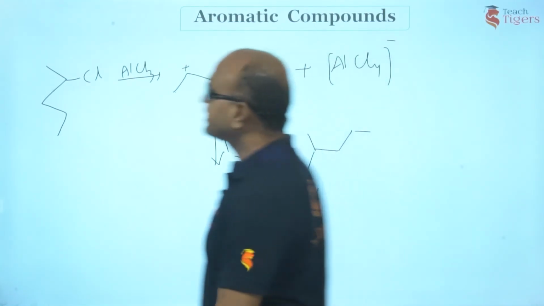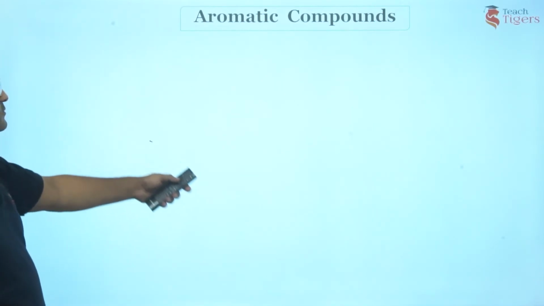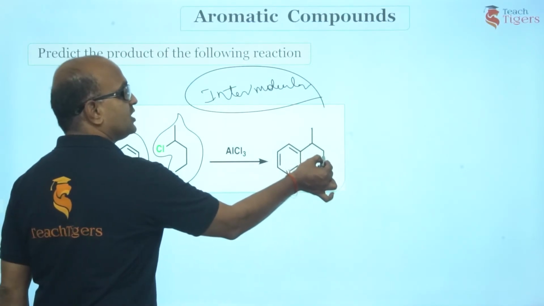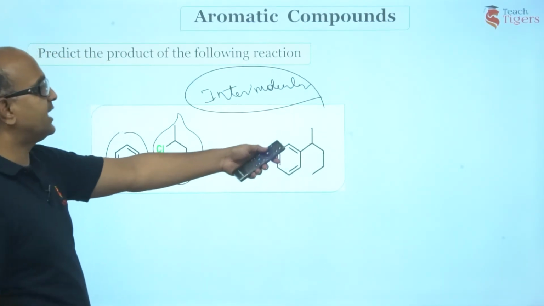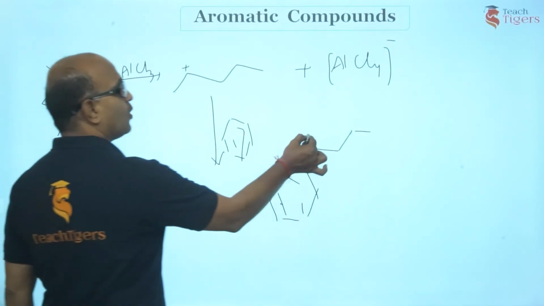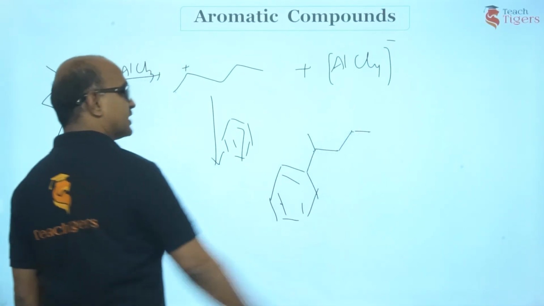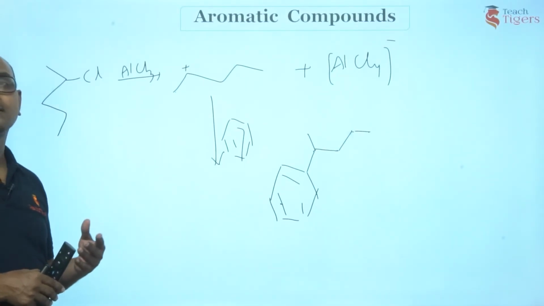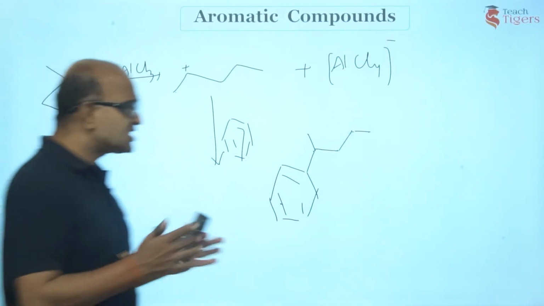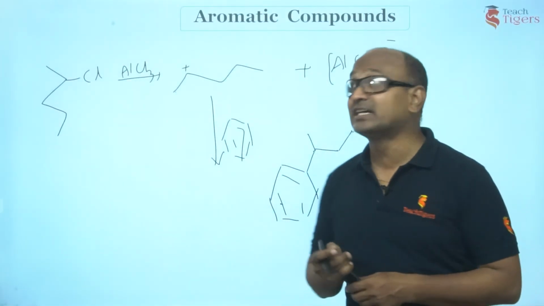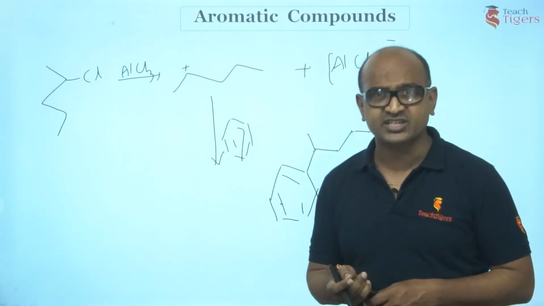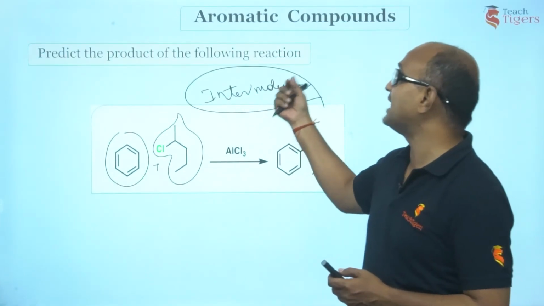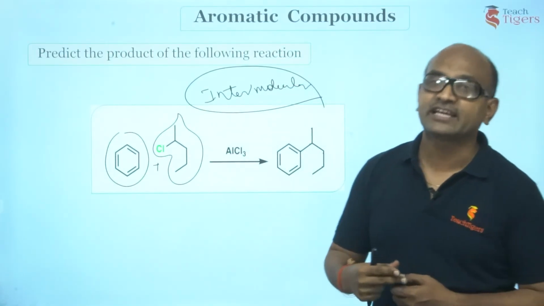Am I right? Just check it out. Is this what we have? Just see. So this is the product we have. 1, 2, 3, 4, 5. Right? So that is what I have written there. It is attached to the second carbon. Am I right? Is this point clear? We call it 2-phenylpentane. Am I right? So this is between different molecules, so we call it intermolecular Friedel-Crafts alkylation.